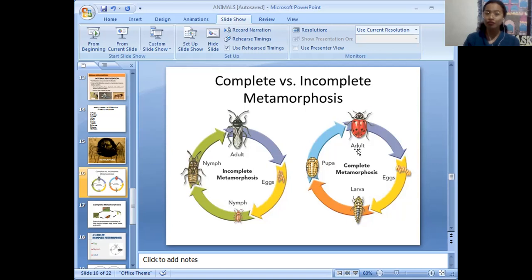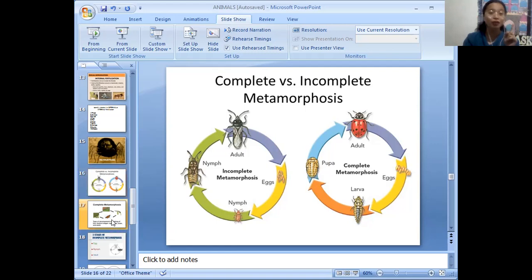What do you think is the difference? Okay, very good. The difference between the two is that incomplete metamorphosis just has three stages: the egg, the nymph, and the adult. While complete metamorphosis has four stages: first the egg, the larva, the pupa, and the adult. These are the differences between the two.